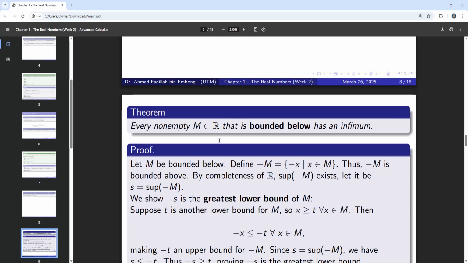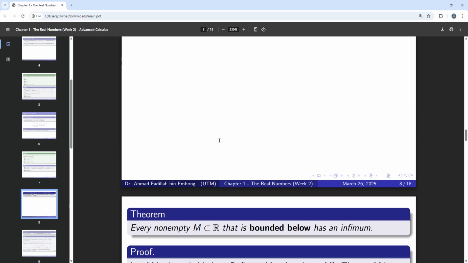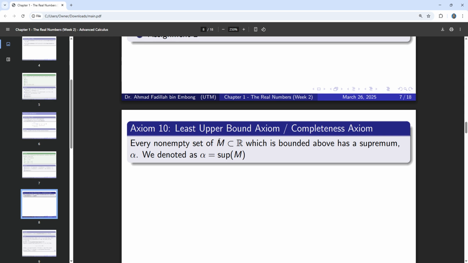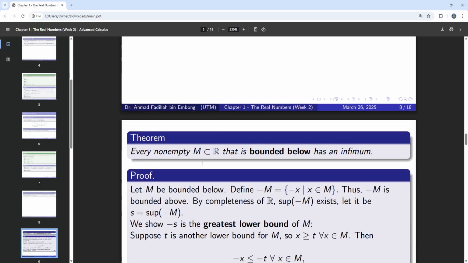Okay, so now let us consider one theorem here. Every non-empty set M subset of R which is bounded above has infimum. From this axiom, you can always ask why we only have supremum here. Well, how about the infimum? That is answered in this theorem. When we have a set bounded below, then it also has an infimum value.